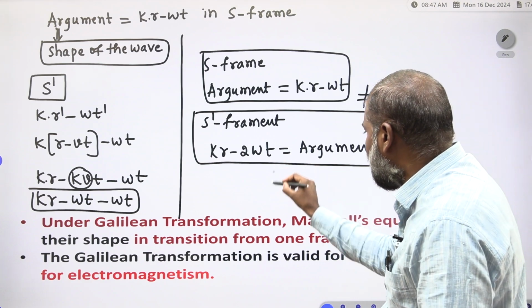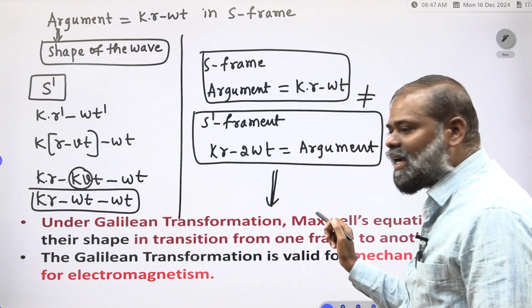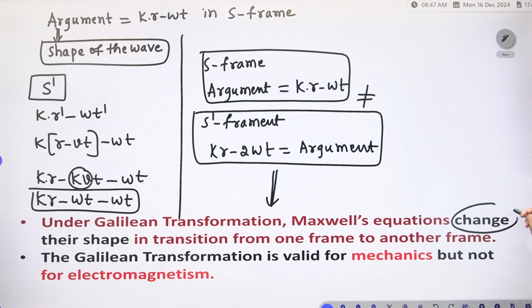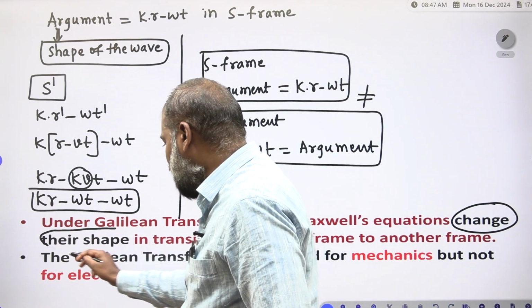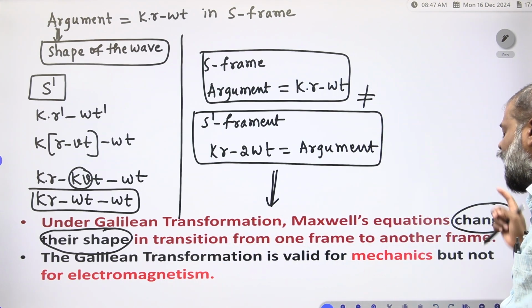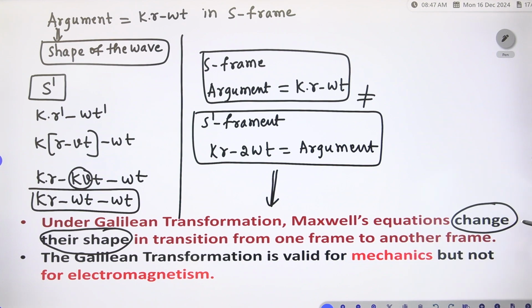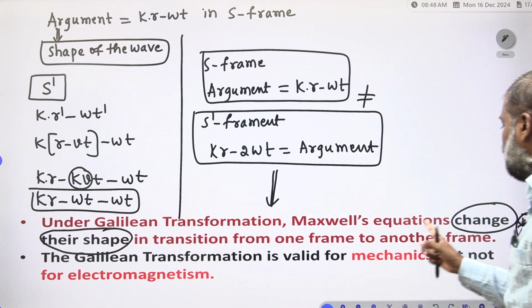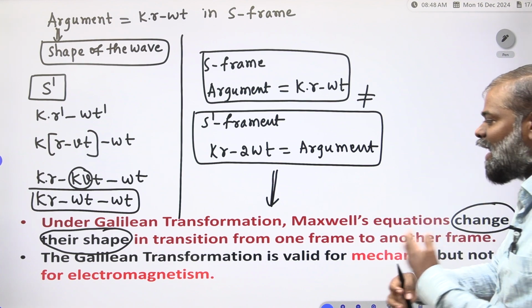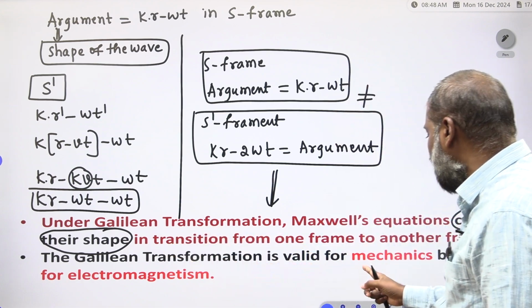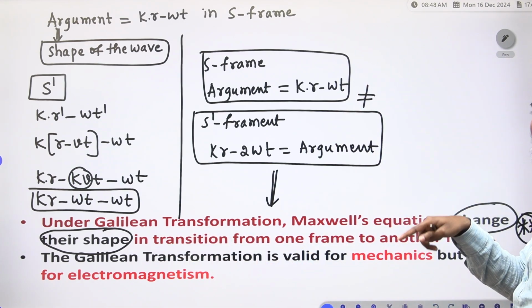Under the Galilean transformation, the Maxwell equations change their shape. The argument means the shape of the wave. They change their shape in transition from one frame to another frame. This is the second drawback of the Galilean transformation. The Galilean transformation is valid for mechanics but not in electrodynamics.